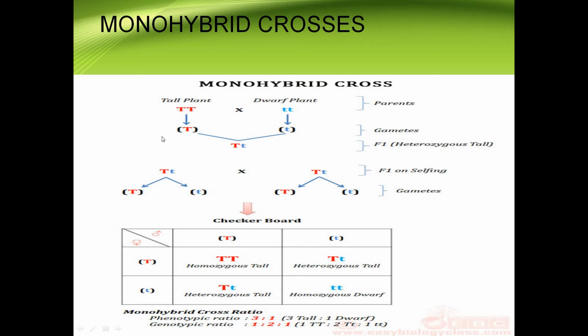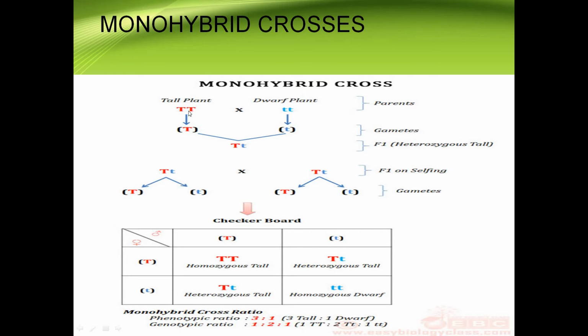In one of his experiments, Mendel crossed a tall plant with a dwarf plant, a short plant. The offspring, or progeny, of this cross are all tall. These are the gametes.